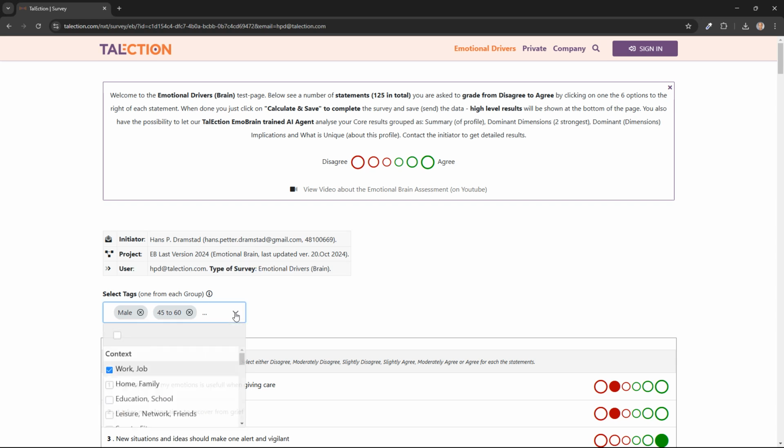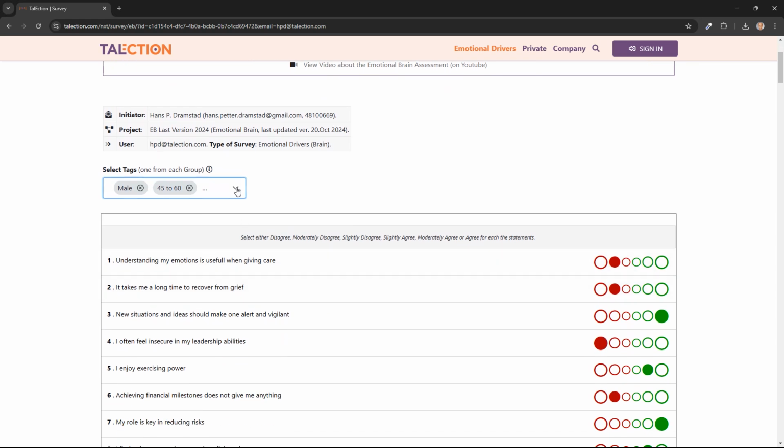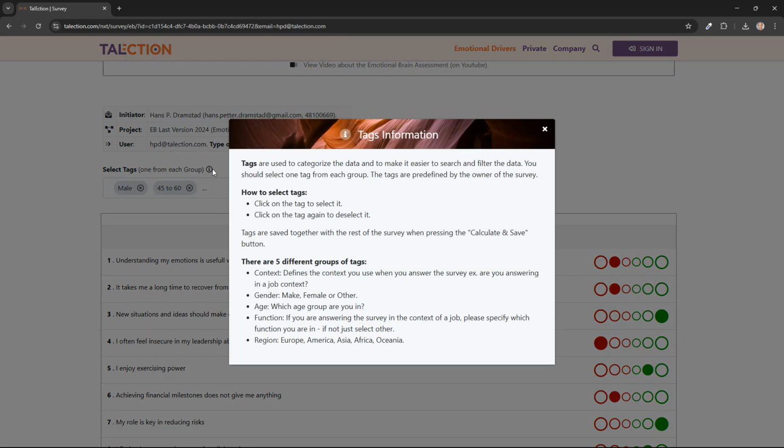Below that you are asked to select a number of tags, and there are different types of tags. The first one you are supposed to select is the context from which you are responding to the survey. So is it a work context, home context, education context, etc., or any of the other ones? Then gender, age group, function, and region. If you want more information about these tags, just click on the information icon, and you will get a dialogue explaining this in more detail.